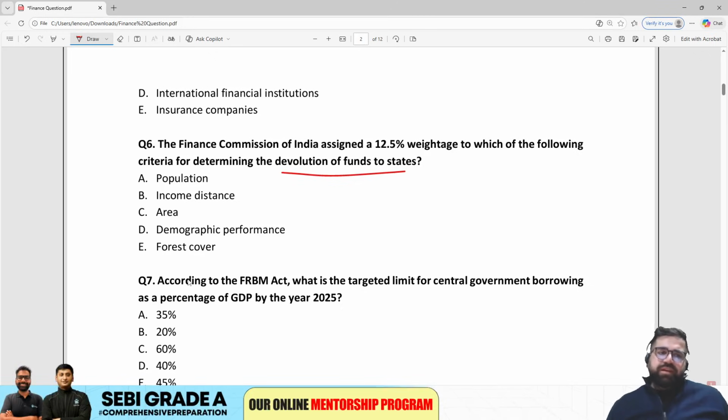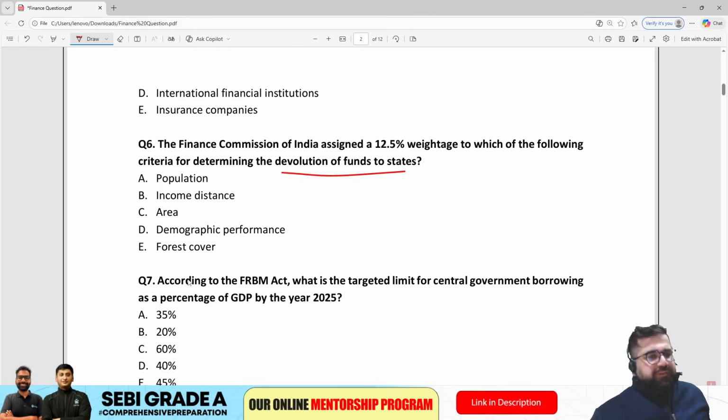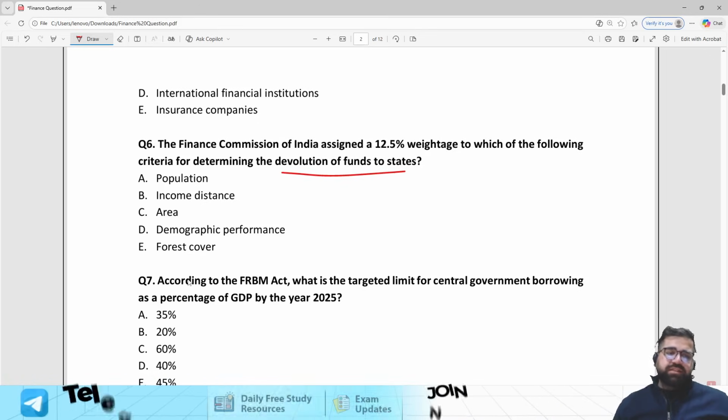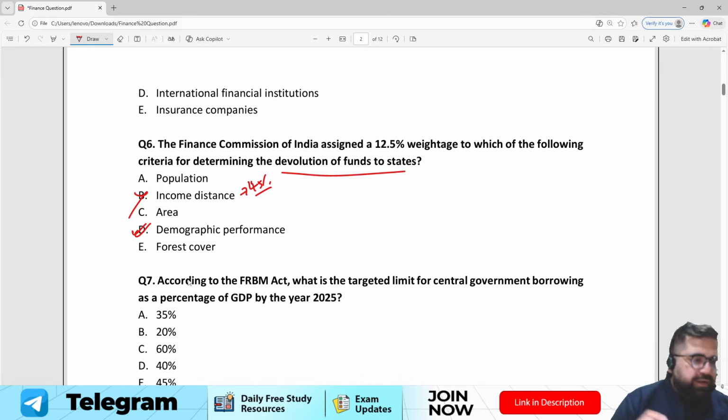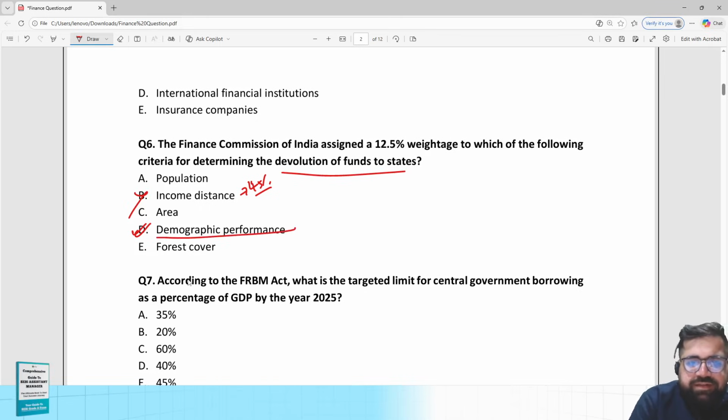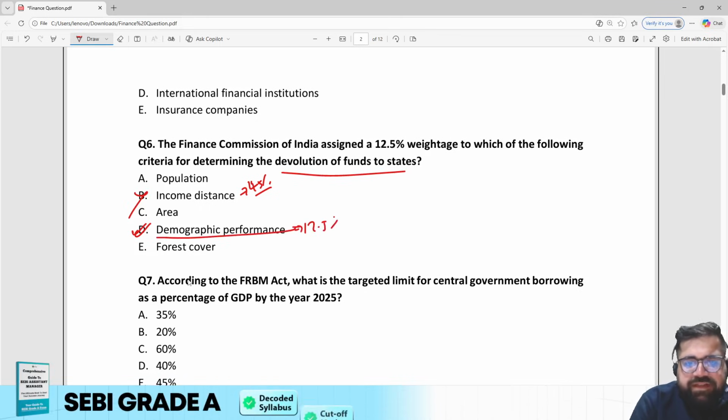Population, income distance, area, demographic dividends, demographic performance, or forest cover. See, for income distance, the weightage is 45 if I'm not wrong, so income cannot be your answer. The correct answer will be demographic dividends, because for demographic dividends, the weightage is 12.5%.